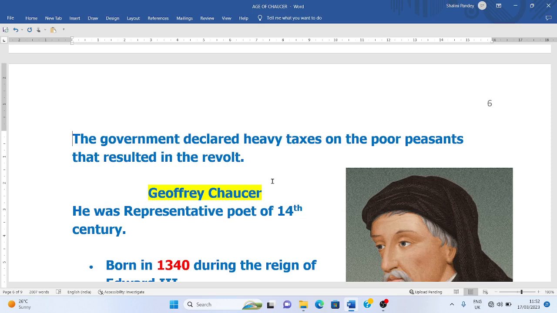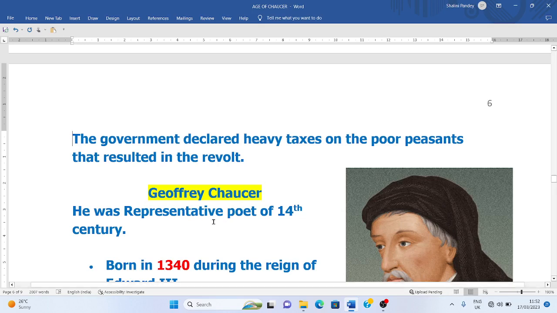So the peasant revolt was crushed, and although the revolt was not very successful, it brought a new ray of hope in the life of peasants. This revolt gave importance to common men and ordinary men. They now knew that they could take a stand for themselves.